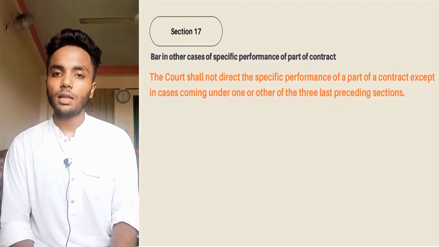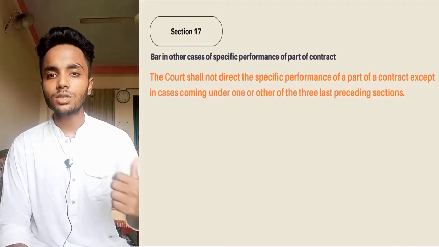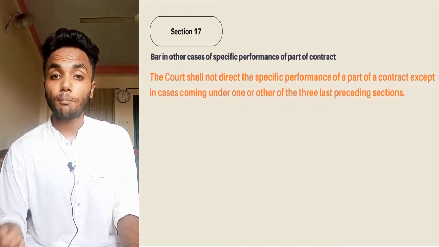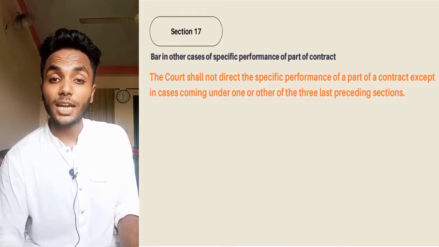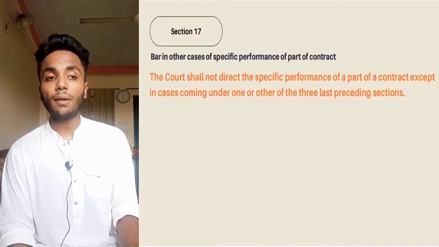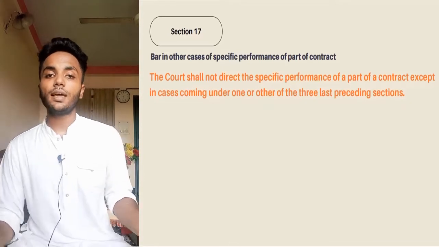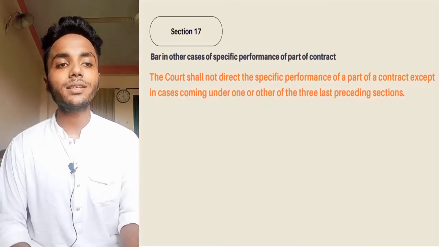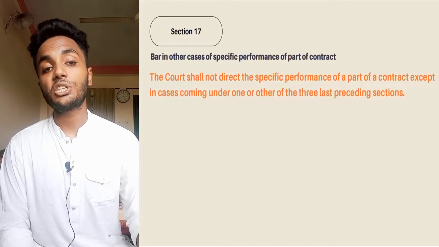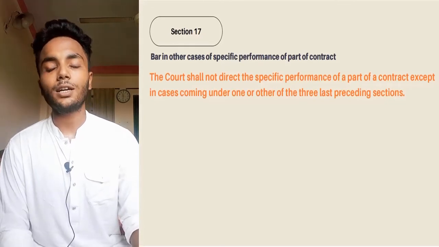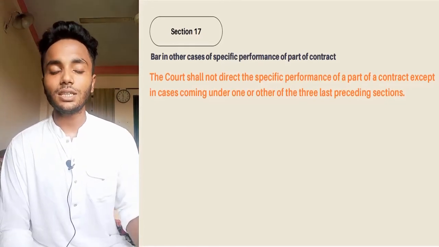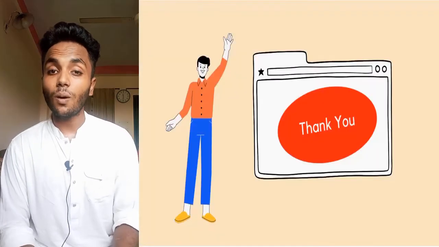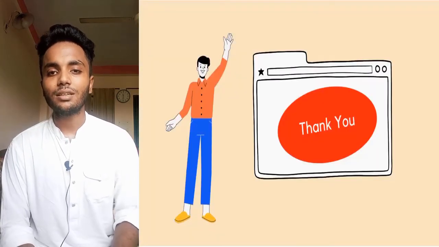So if a plaintiff wants specific performance of part of a contract, then that plaintiff needs to come under section 14, 15 or 16. Otherwise, the court shall not direct specific performance of part of the contract. It is written in section 17. So this is all about sections 14, 15, 16 and 17.